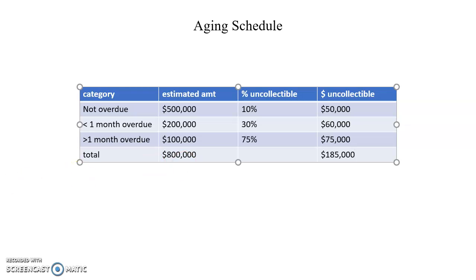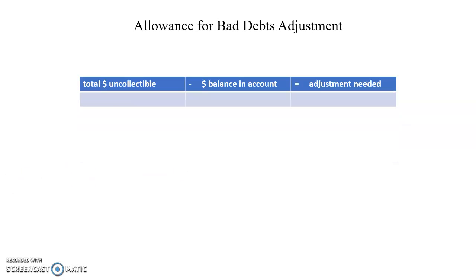Now for part 2, we'll use the schedule in order to figure out the allowance for bad debts adjustment. In part 2, it says to assume that the allowance for doubtful accounts is $20,000. Now at the end of the accounting period, we'll have to make an adjustment on the balance sheet to make the allowance for doubtful accounts correct.